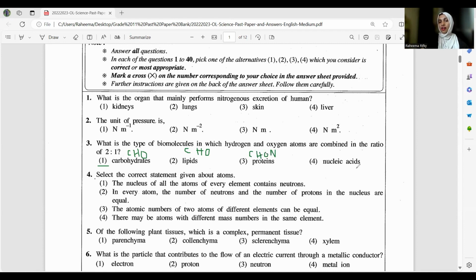And then in nucleic acid, more to add: carbon, hydrogen, oxygen, nitrogen, and phosphorus. So these are the elements present. So carbohydrates we segregate into 3 categories: actually monosaccharides, disaccharides, and polysaccharides. But in this question, they didn't go for further those things. They just ask only the ratio. So your answer should be the first one.